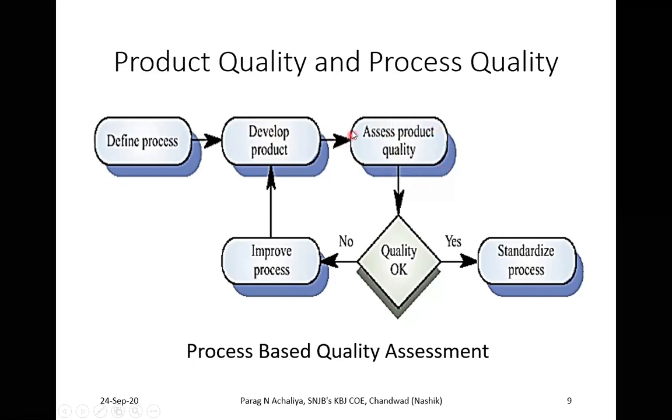So what will be the next phase of this assessment? You are going to see whether the quality is okay or not. If the quality is okay, then you are going to standardize this process. So what do you mean by standardization of the process? Standardization of the process is nothing but, when you define a process and develop the product with the help of that process, and you achieve very good, very high quality of the product, then you are going to standardize the process. So standardization means, whenever you are going to develop a similar type of product, you are going to follow the same process.